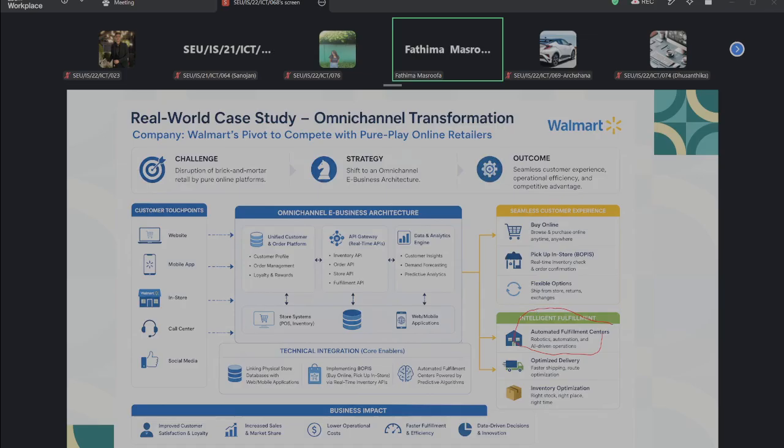And okay, this is the thing from this diagram, from this omni-channel transformation. Is there any new term? Nothing, right? So you all know what omni-channel transformation is, what technical integration means, and what the BOPIS process means, what processes happen in that. And also you all got some idea about automated fulfillment centers, what they are actually doing, right? And we can move to the other part.